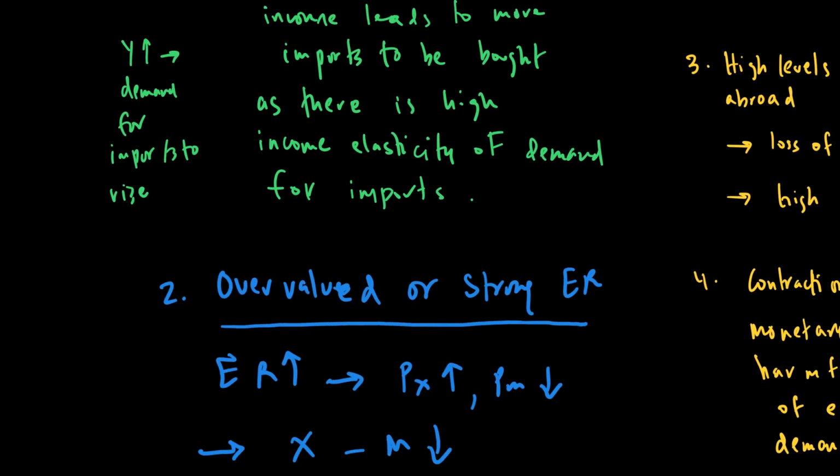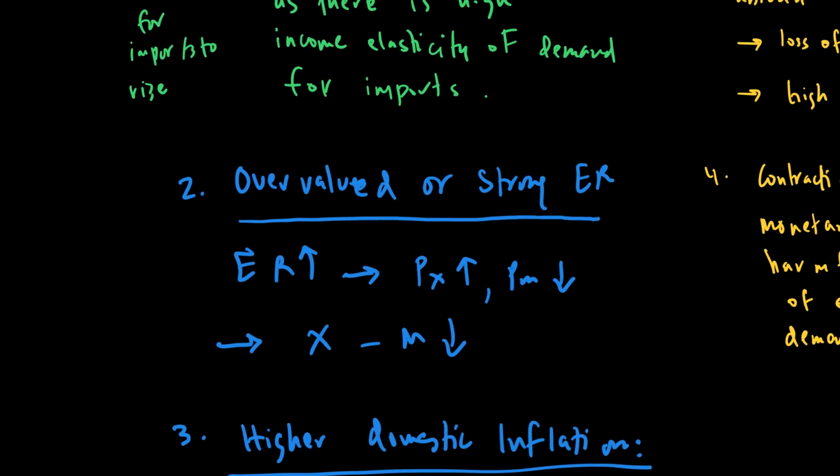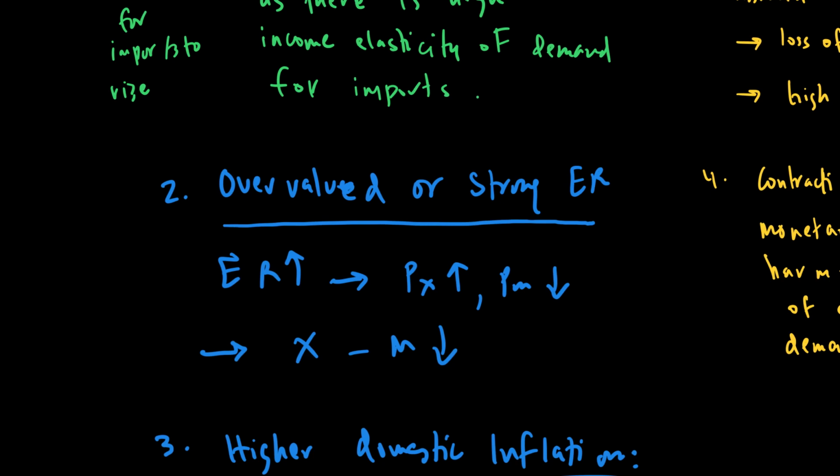The second reason we identify why a country may run into a current account deficit could be an overvalued or strong exchange rate. If the exchange rate is too strong or overvalued, then exports will be expensive and imports will be cheaper, and that can result in X minus M falling. So net exports will fall in a country if the exchange rate is kept at a very high level, and sometimes that's why depreciation or devaluation of the currency could be desirable to make the current account improve.